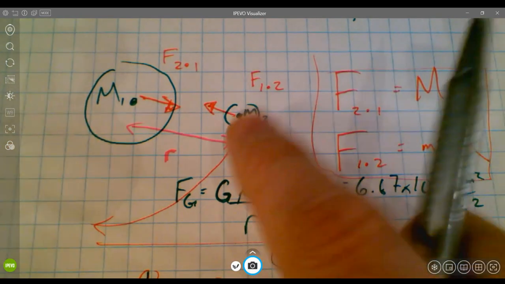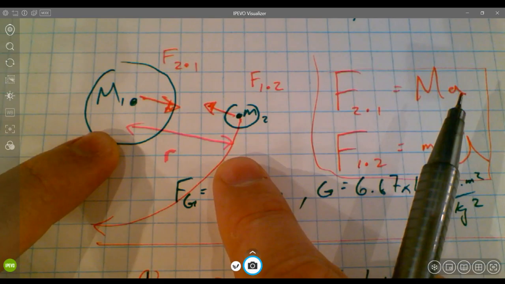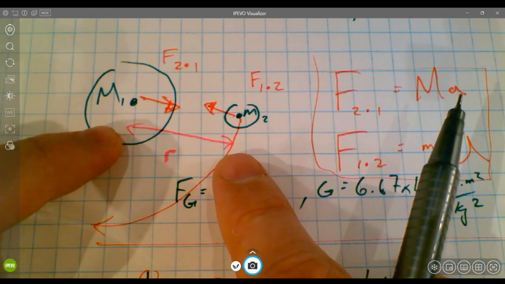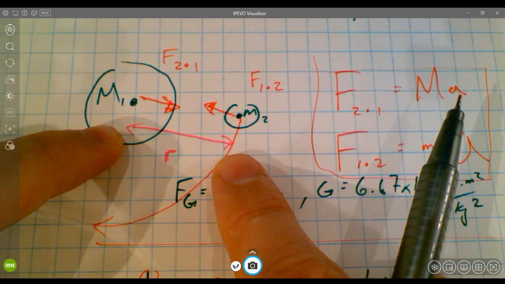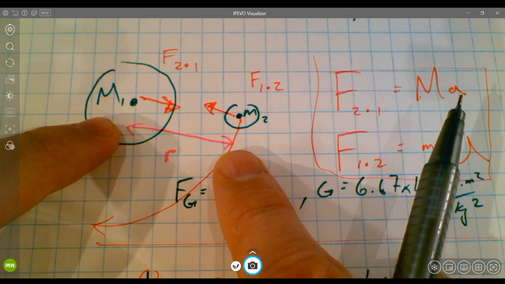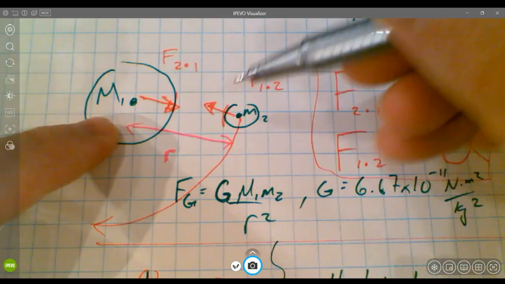Cool. But really what we've got going on here is an action-reaction force where we've got force of 2 acting on 1 and force of 1 acting on 2, as these two objects are a distance r away from each other. I have to be careful about my wording. I mean their centers of mass are a distance away from each other. This r value represents the distance between the centers of mass, not the distance between their outer surfaces, okay?